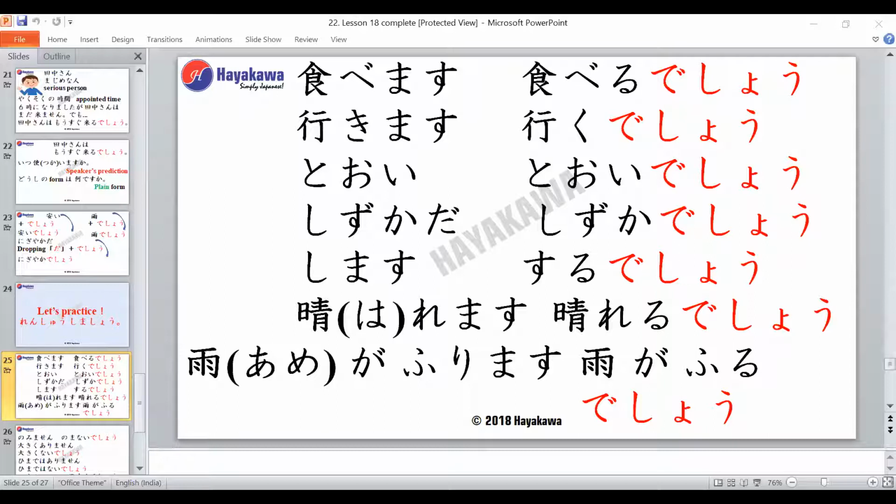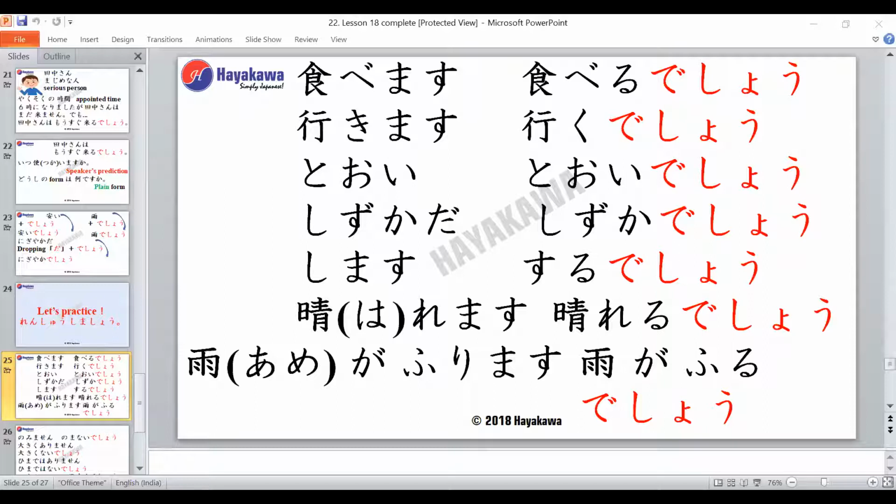So next we have shimasu, right? Which means to do. So Hemalata-san, would you like to try doing this one? Hi, Sensei. Suru desho. Very good, Hemalata-san. So it becomes suru desho. So the next verb we have is haremasu, right? Shweta-san, would you like to try doing this one?